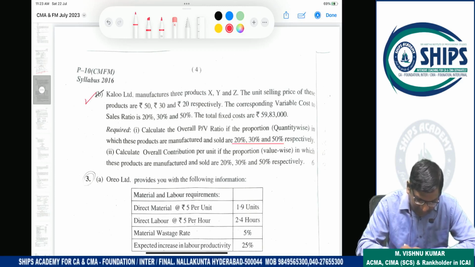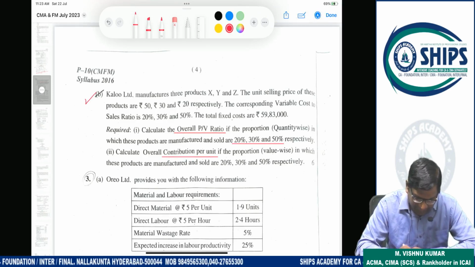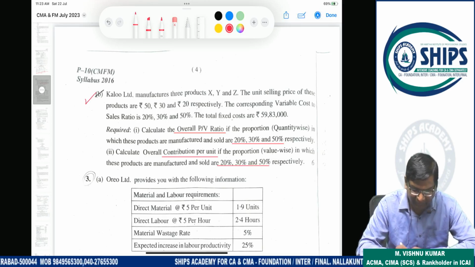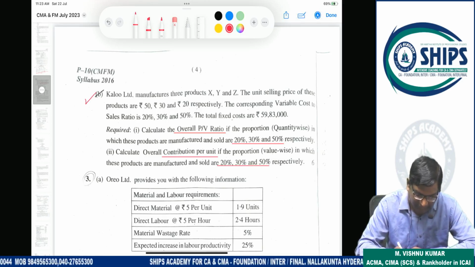Second point, calculate overall contribution per unit. So first we calculate from PV ratio, then from contribution per unit. Here we will use the ratio, and here we will use contribution per unit. The mix is the same, it is not changing. First we calculate the combined or weighted PV ratio, and in the second point the combined or weighted contribution per unit.